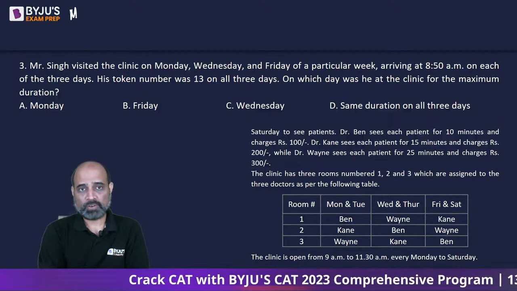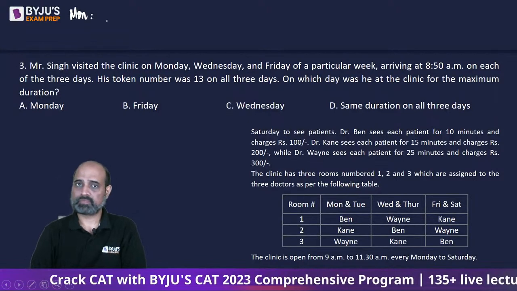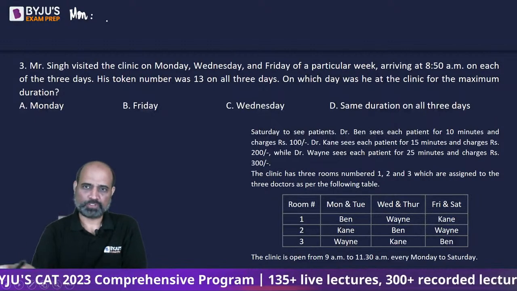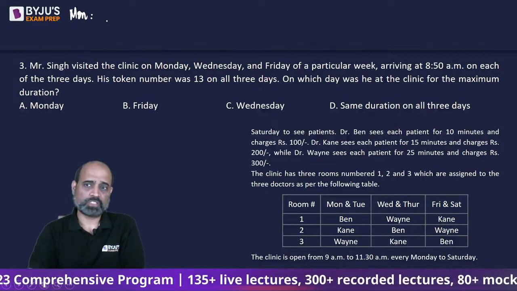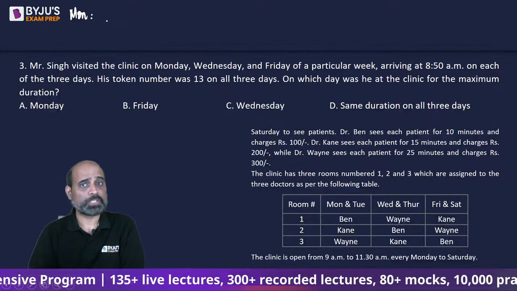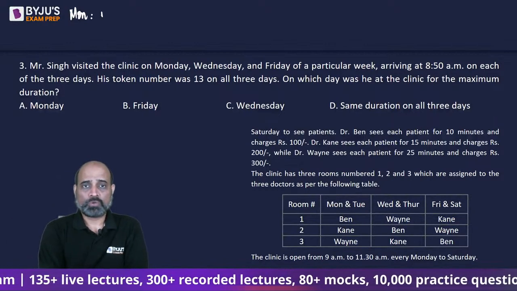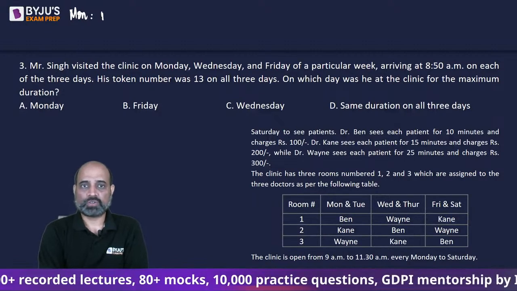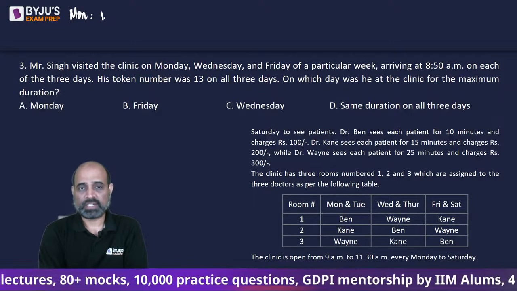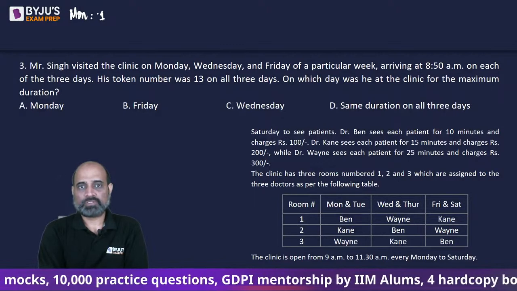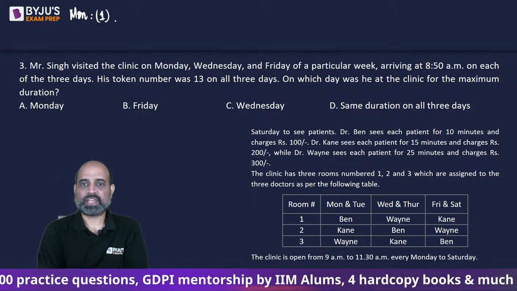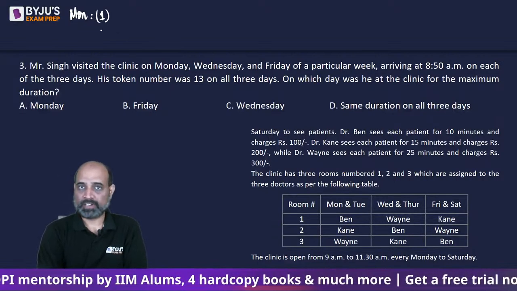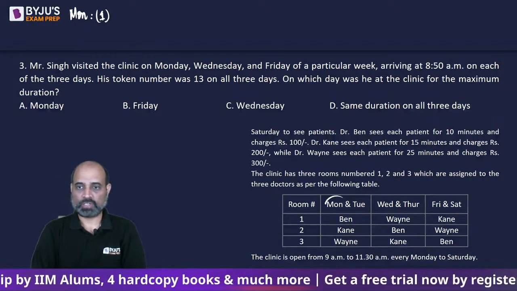So if I look at Monday, whenever he arrives, obviously his token number was 13, so that means 12 patients were before him. Patient number 1 is going to visit room number 1, with Dr. Ben, and we are talking about Monday, right? So we are looking at this scenario.